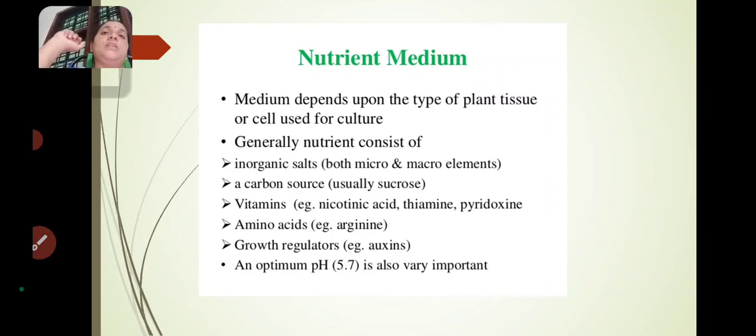Knowing the preparation of nutrient medium is essential now, so I will explain how to prepare the nutrient medium. The medium depends upon the type of plant tissue or cells used for the culture. Correct? Yes.